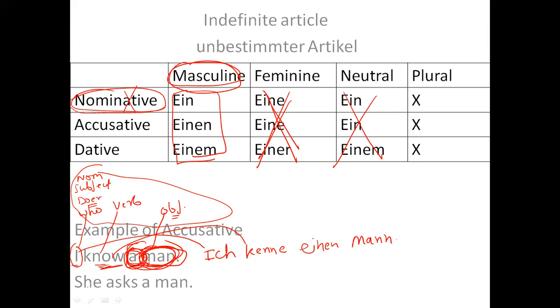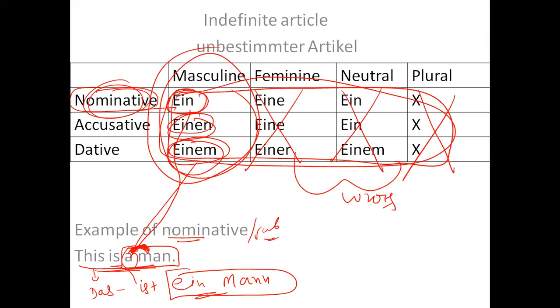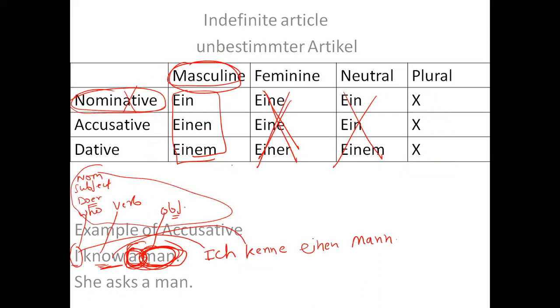The next example which I have written for you is: she asks a man. So let's analyze this sentence. This she is the subject, that means nominative. Asks is the verb, and then a man is an object, right?